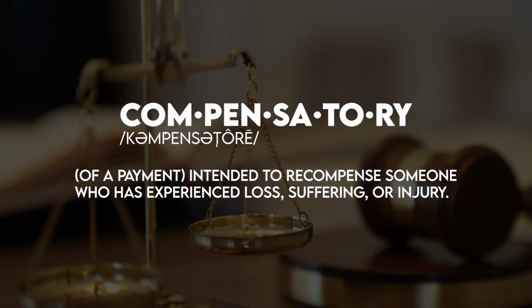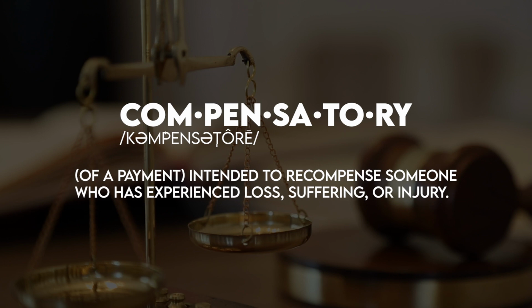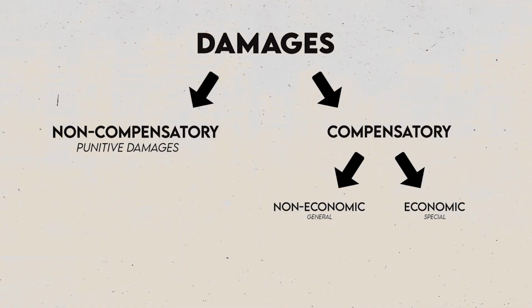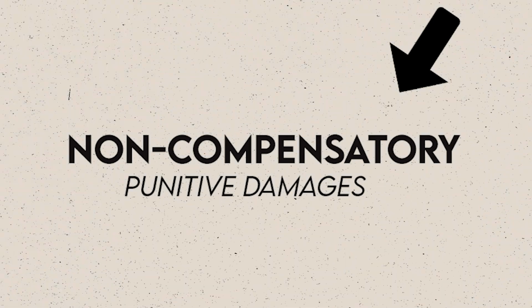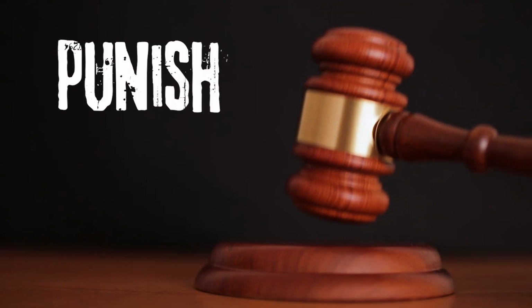It means you've been hurt, the scales of justice are no longer equal, and to equalize them, we are going to give the person money in compensation for what they have lost. Now, non-compensatory damages is you're going to give somebody money that doesn't compensate them for anything. Now, that's a little weird, I get it, but what that generally is referring to are things like punitive damages or exemplary damages. These are damages that we are going to use to punish somebody.